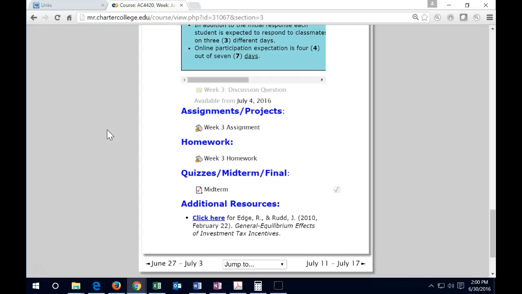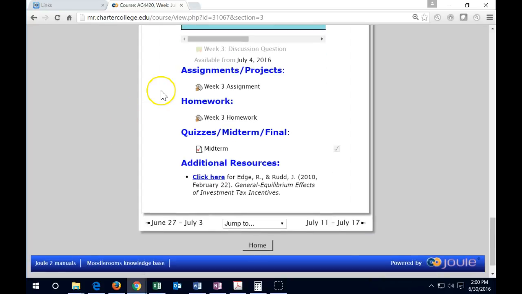Okay, then we got the assignments and the homework. These are going to be in a paper format again. I do want to format the paper and just practice format it in APA format, meaning I want to have an introductory paragraph, a body paragraph, which could have 1 to 3 paragraphs at least, in the body usually, and then the conclusion.